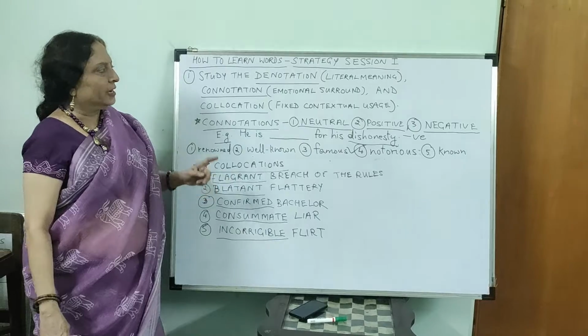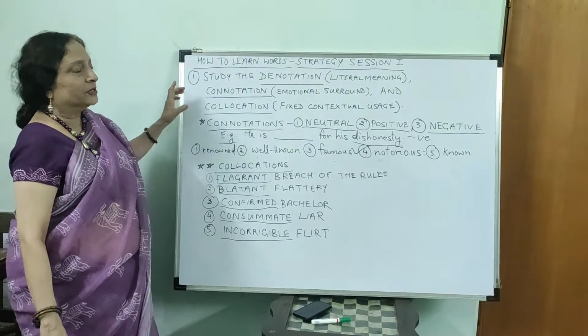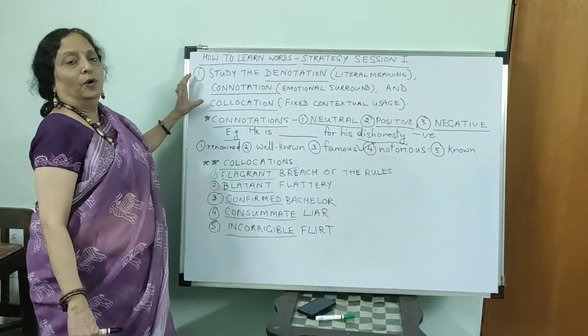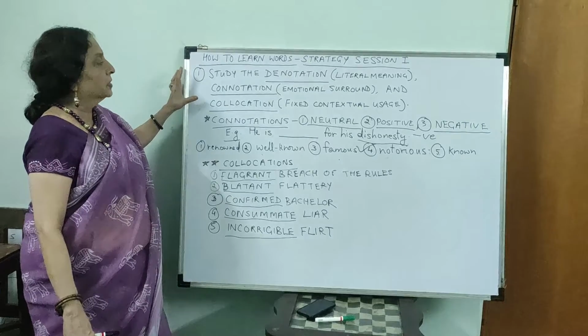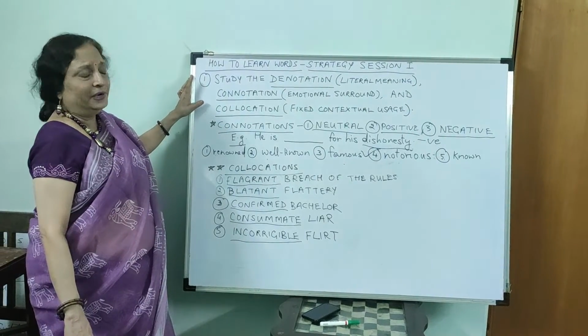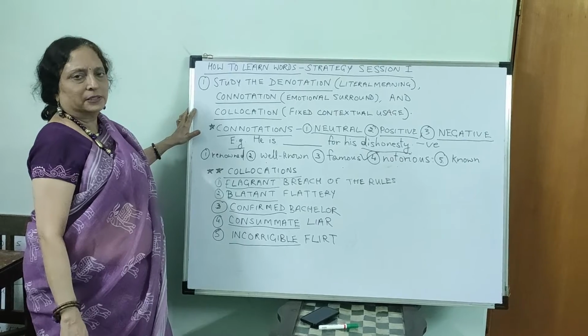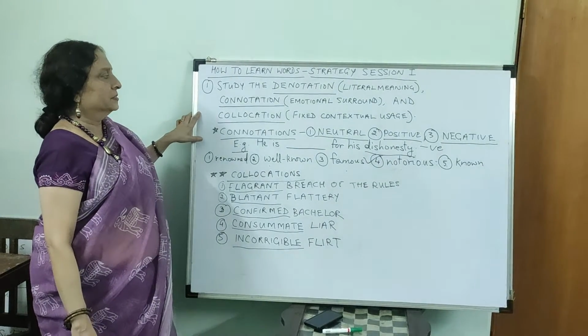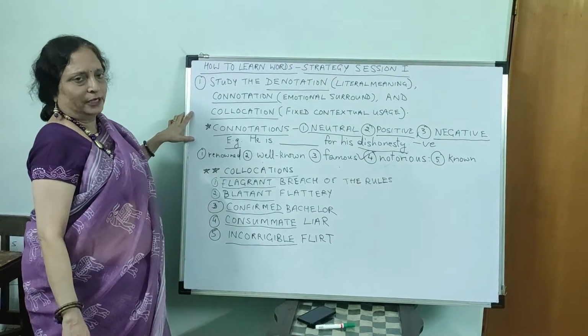So that's all for today. Today we have studied the first strategy. First, before we use or remember something or learn words, we must know everything about it. So we have to know the three factors that a word has, which is denotation, connotation and collocation.